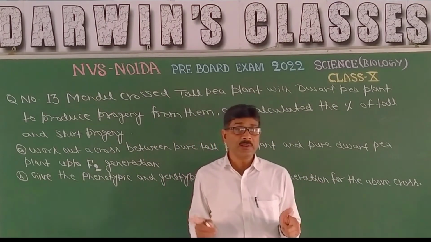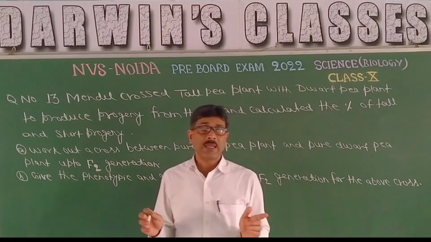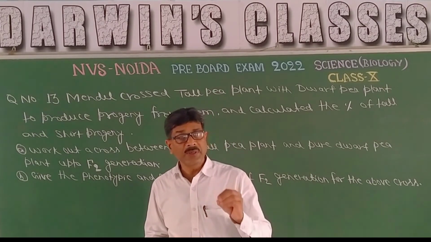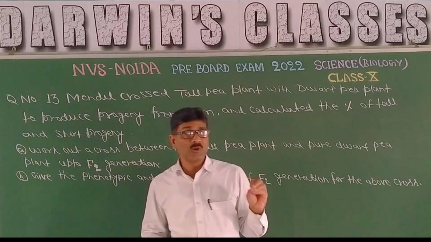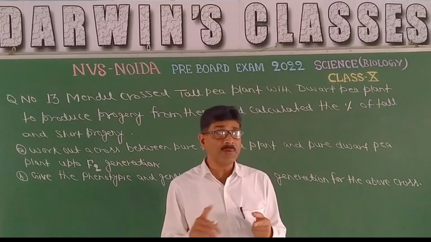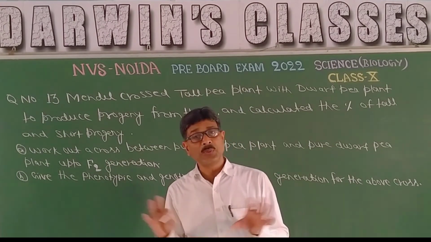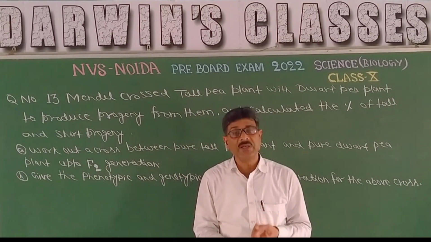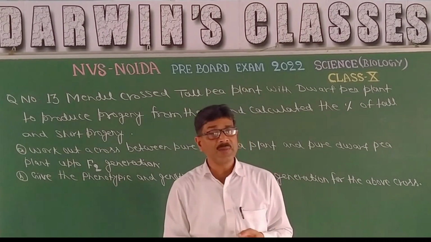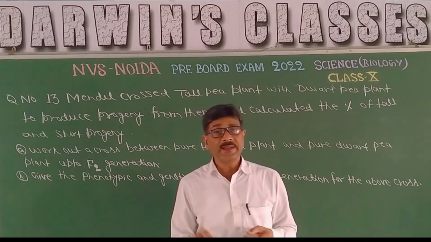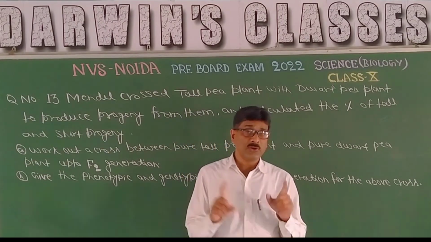So what will happen? They will form the gametes. Capital T will form gamete capital T, and a small t will lead to the formation of gamete having a small t. So in the first generation, F1 generation, all the progeny will have one capital T and another small t. That means capital T and small t, and their phenotype will be tall.